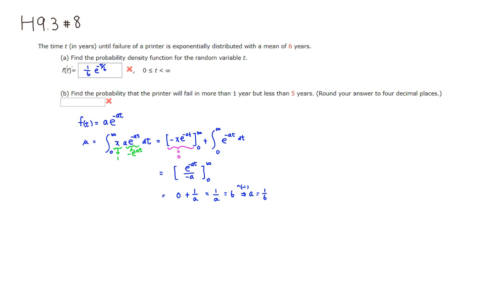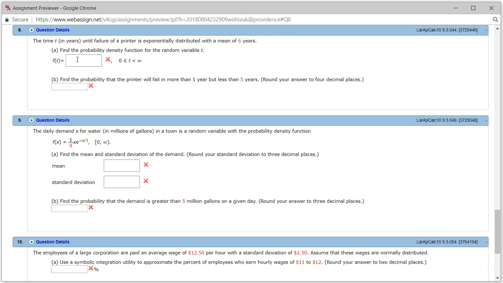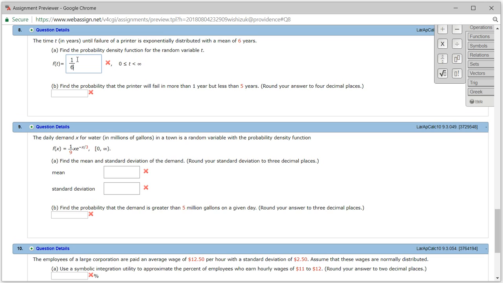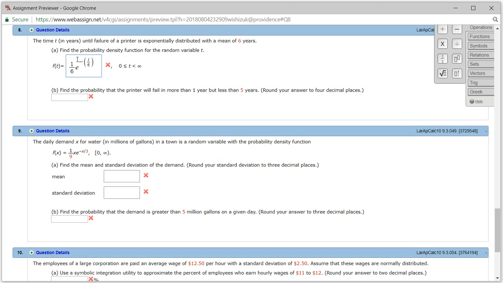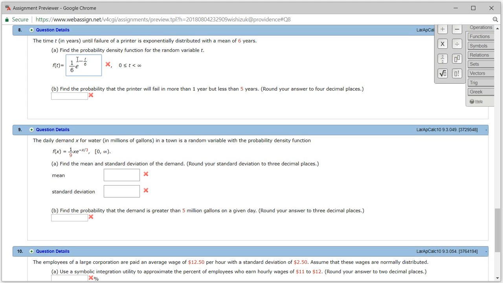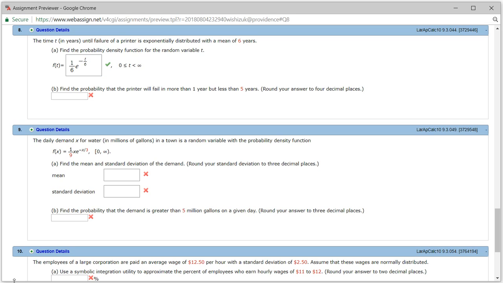Let's type it in: 1 over 6, e to the negative t over 6. I'm going to get rid of that parenthesis there. Let's check the answer. I came back and it looks like we got this one correctly.